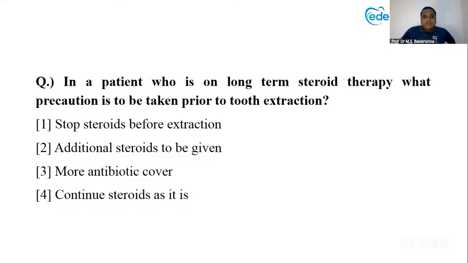So here, the second option, additional steroids are to be given. And it is not additional, it is double the dose to be more precise. Please understand that it is double, whatever dose he is taking, double the dose. So whenever you're taking any patients, just ask him whether he is taking steroids or some tablets or anything. If he's not able to tell which medicines he is taking, tell him to get the script. Next time, you defer the extraction, no problem.